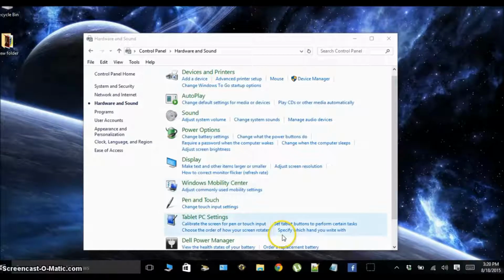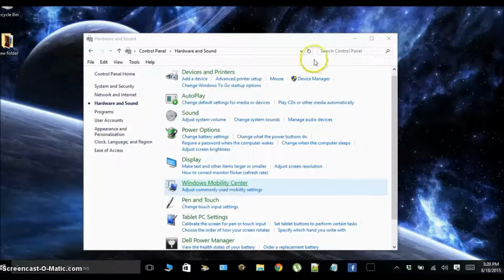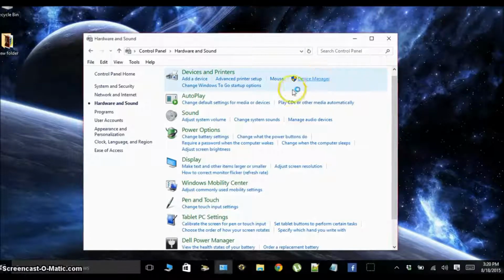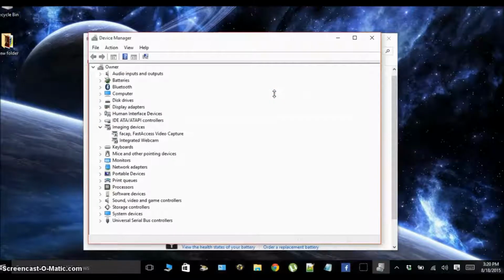I would go to your manufacturer's website, and once you're there you could find a category called support, and under support it should say drivers and downloads. Type in your computer name and you should be able to find a list of all the drivers. Just reinstall that headphone driver and it should be working properly. Again, we can go to hardware and sound and click device manager here at the top to get this list right here.